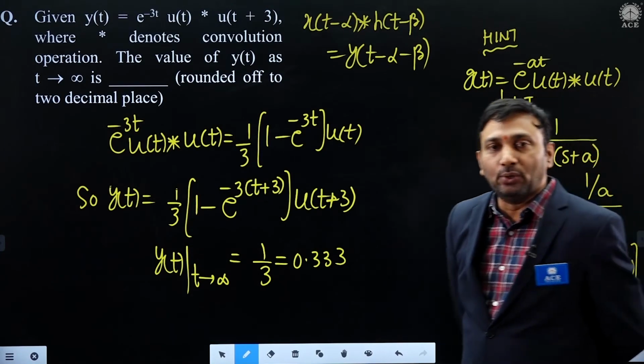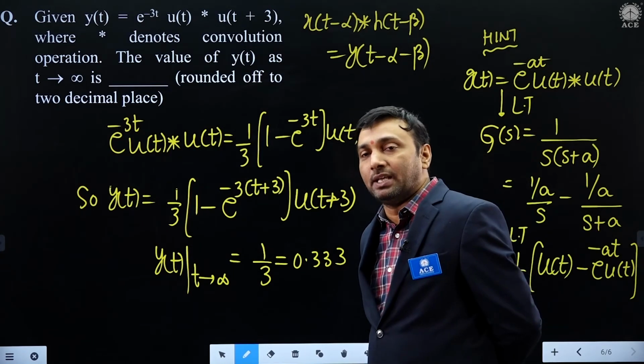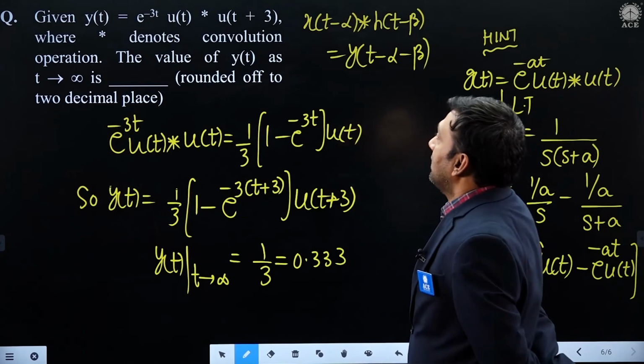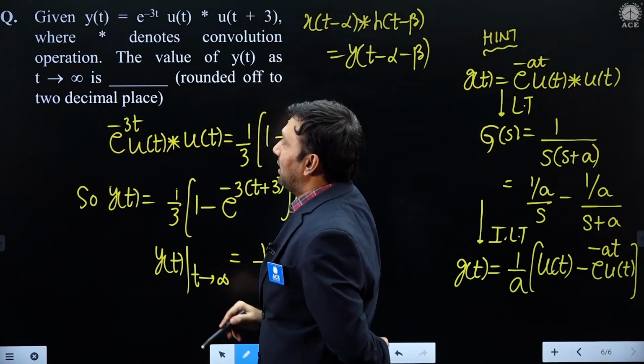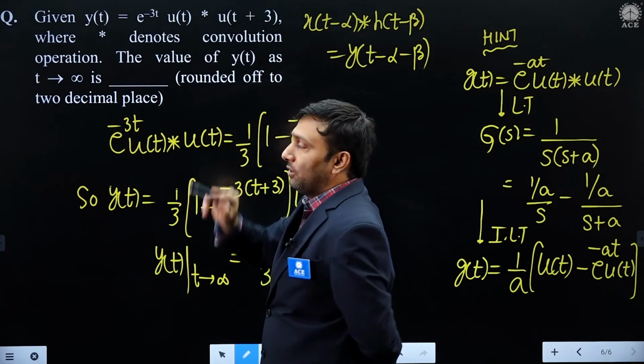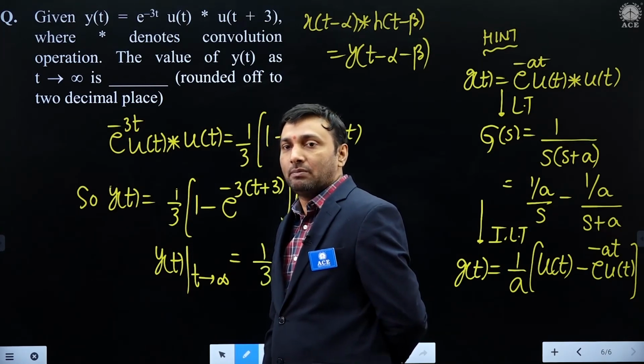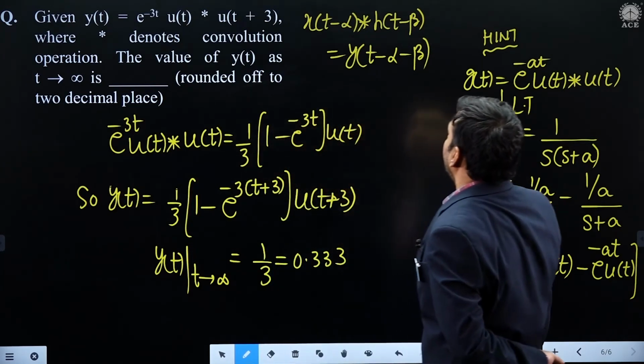This is also linked to convolution only. Of course, you may say Laplace also. Consider y of t equals e power minus 3t u of t convolved with u of t plus 3. He wants the output as t tends to infinity. What is the output as t tends to infinity?